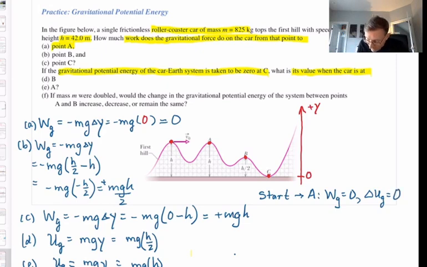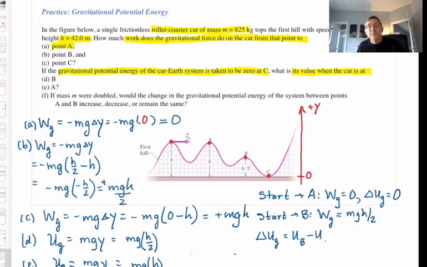All right, now let's go from the starting point to point B. The work done by gravity we already found is positive mgh/2. Now let's calculate the change in U grav from the start point to point B. So take the value of U at point B minus the value of U at the initial point.